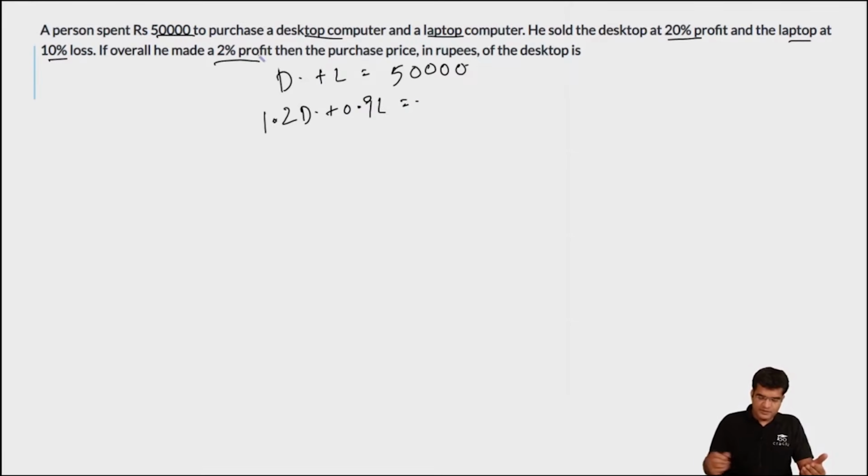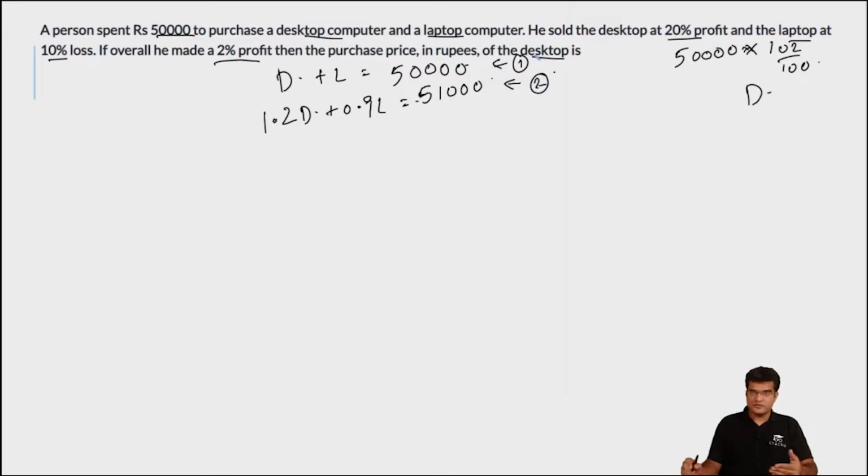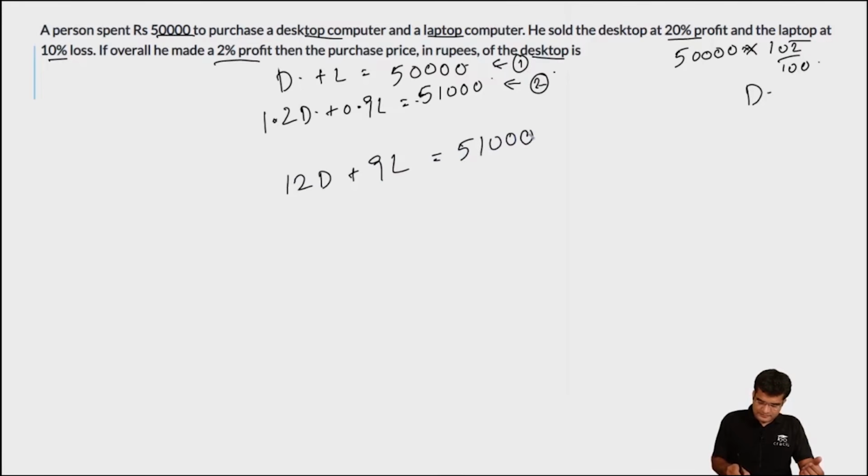We are told that he made an overall profit of 2%. So if the overall profit is 2%, what is the overall selling price? That will be equal to 50,000 into 102 divided by 100. You can simplify this. This will equal 51,000. And we are asked to calculate the purchase price of the desktop. That is, we are asked to calculate the value of D. So if you are looking at the second equation, let us multiply the second equation by 10 so that we can remove the decimals. So this would imply that 12D plus 9L is equal to 5,10,000.